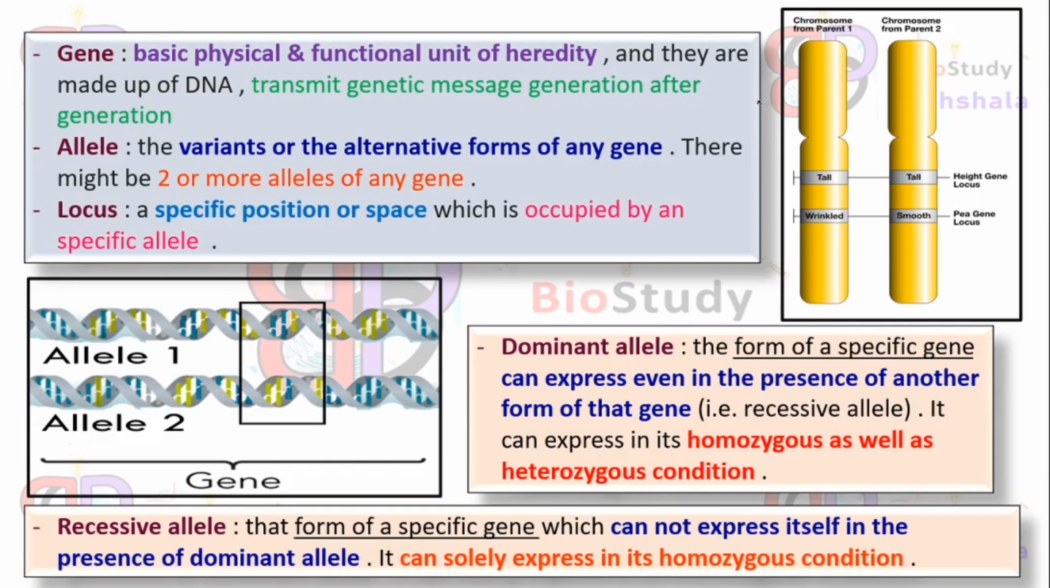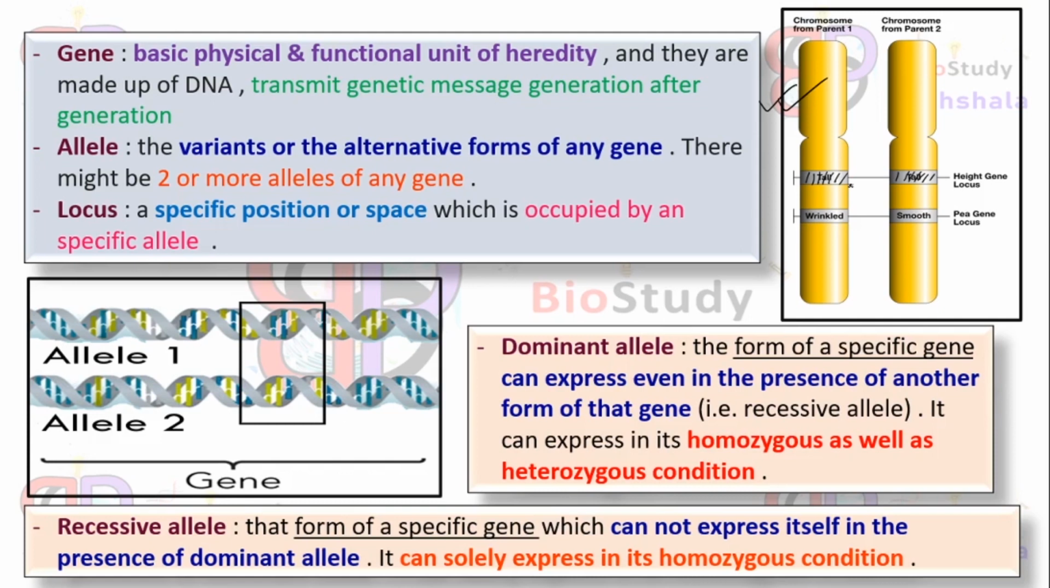As you can see in this diagram, these are homologous chromosomes. It shows tall gene. It also shows tall genes. That means these are two alleles of a specific gene, that is for height, and these two alleles give rise to tallness of an individual. That means an allele is a variation or alternative form of a gene. Alleles might be two or more than two also.